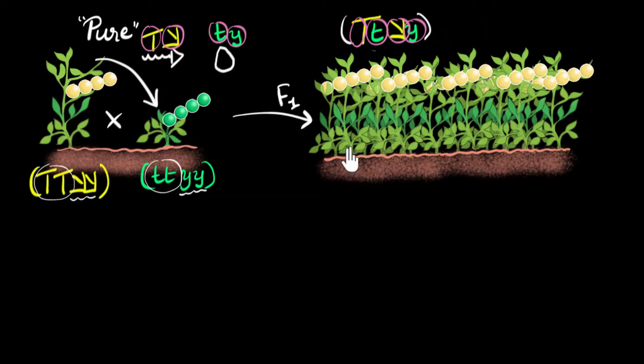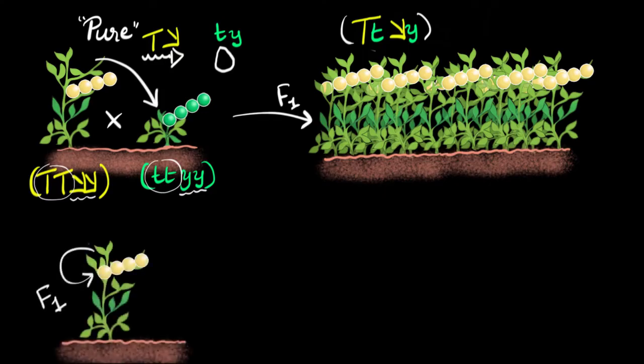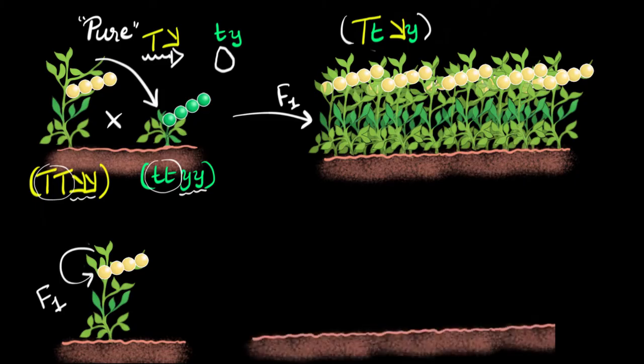This is where Mendel decided, and maybe you can guess it now, we need to go one step further and see what happens to their children. So let me just get rid of this. And so that's what he does next. He takes one of the F1 generation plants, which is a hybrid, and then self-fertilizes it. And then he takes the seeds and he sows them.